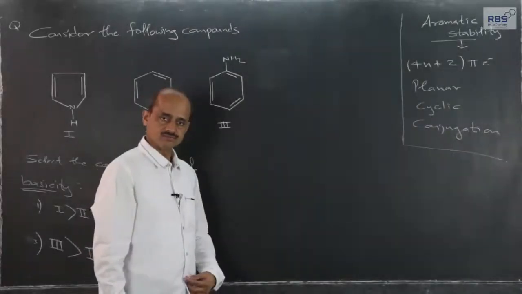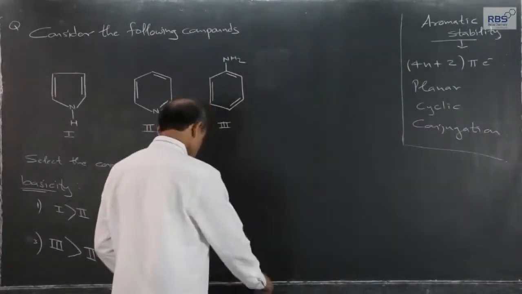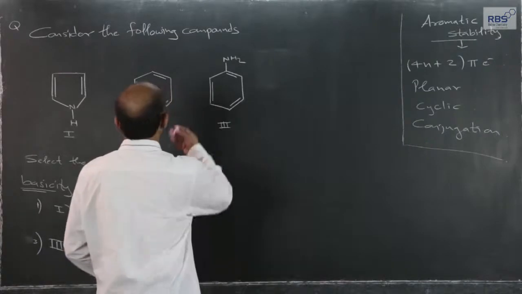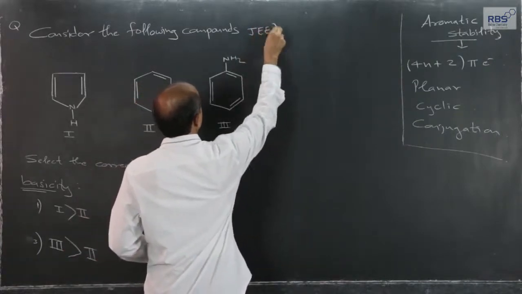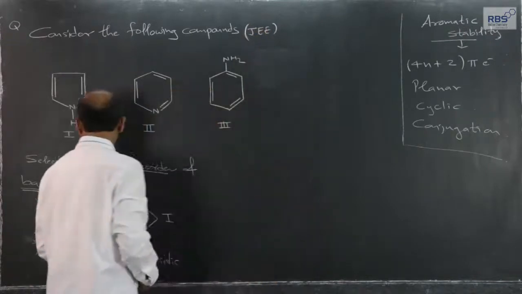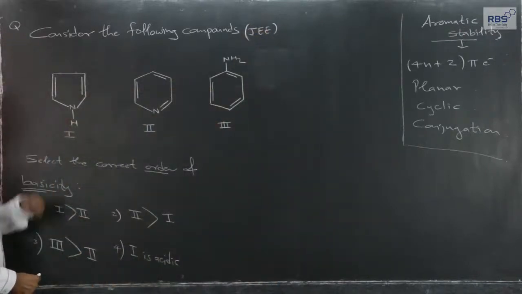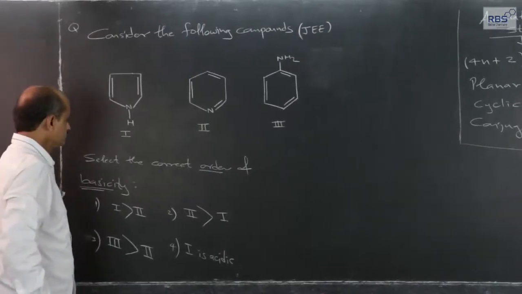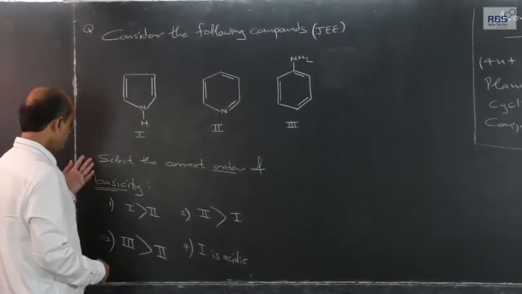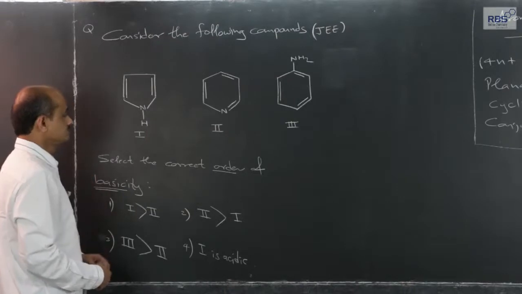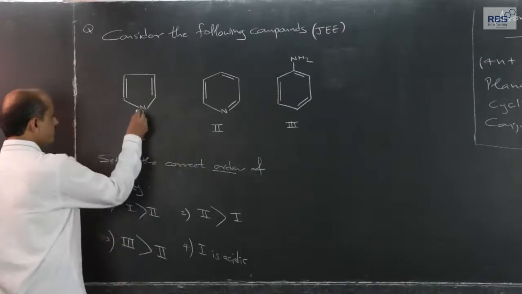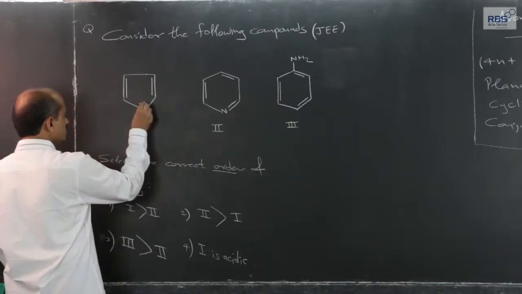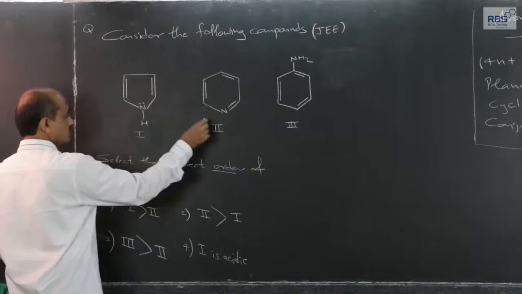Let us consider one more interesting example. It was there in one of the JEE. Three options are given, and among these, which one is more basic? Here, a lone pair of electrons is present on nitrogen in all the 3.